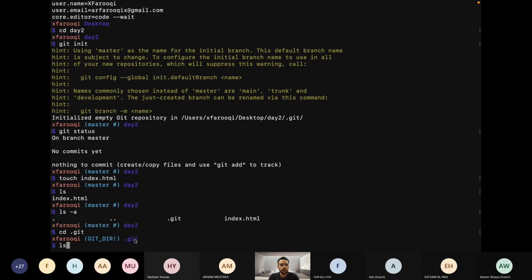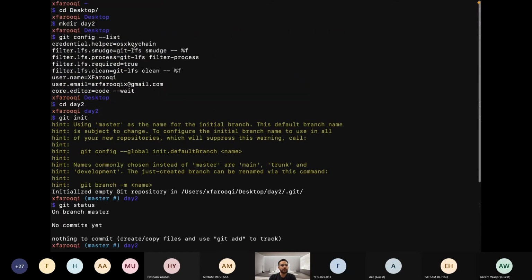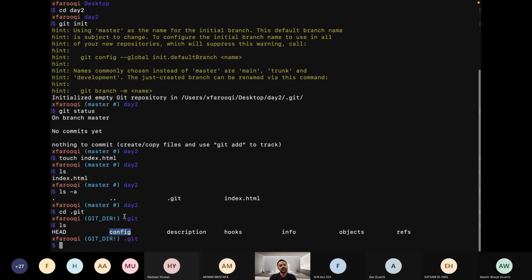Let's see what is inside this .git folder using the ls command. Okay, so you can see there is HEAD, config, description, hooks, info, objects, and refs. We will discuss later what HEAD and config are. This config file is basically the same file that I showed here with git config --list. It is the file where all the configuration records are stored.